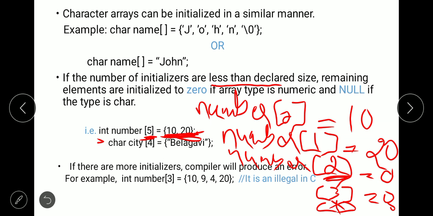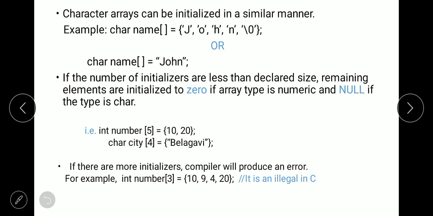If the array type is numeric then 0 will be assigned, but if the array type is character then the remaining elements will be initialized with null. That is here, character city of 4.